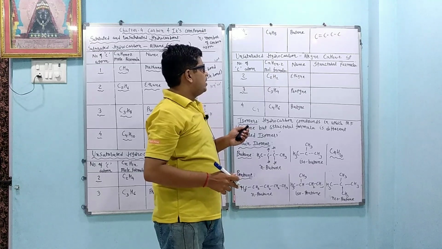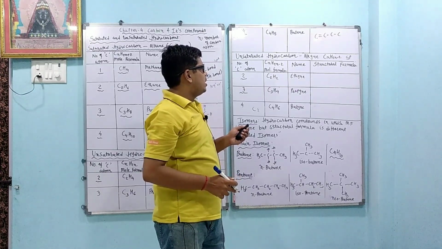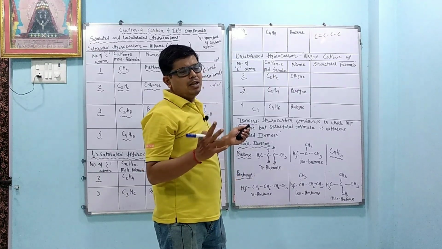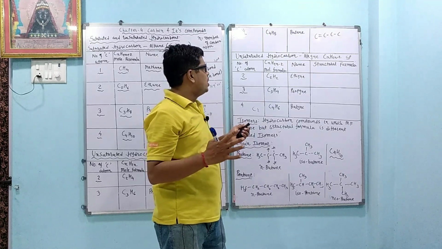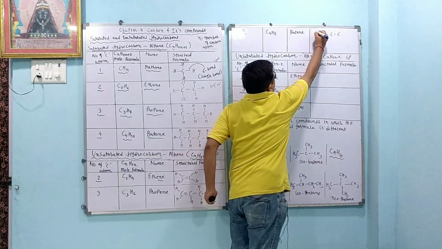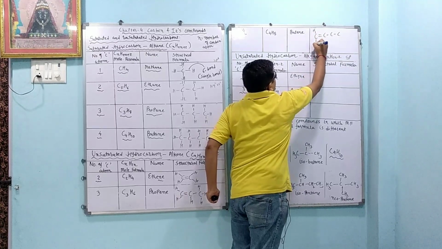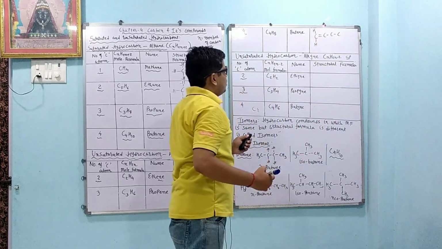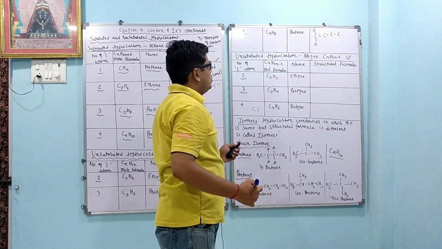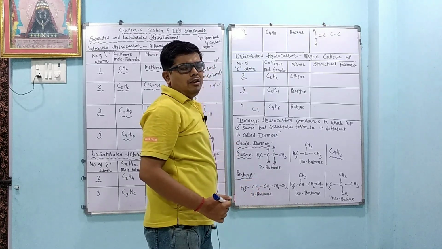Now for the first carbon atom, 2 electrons are used up, 2 valencies are used up. How many are remaining? 2 are remaining because carbon has 4 valencies. 2 are used up, 2 are remaining. We are writing here one H and a second H. For the second carbon atom, we can see that 3 valencies are used up, 1, 2 and 3. How many are remaining? 1 is remaining.